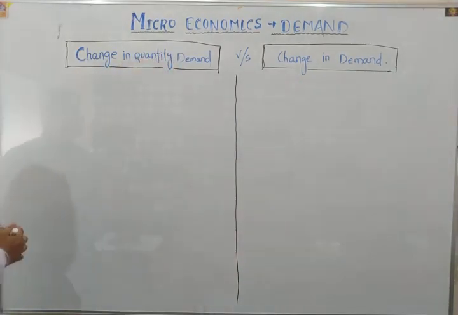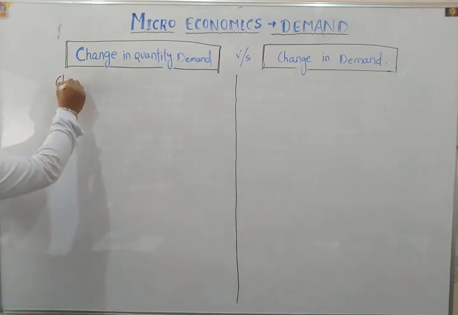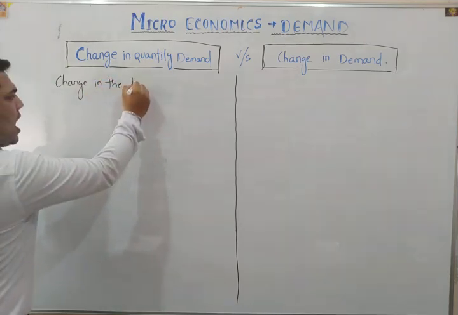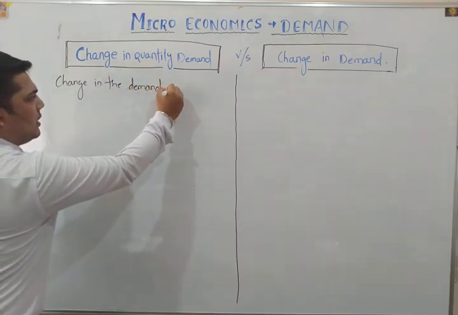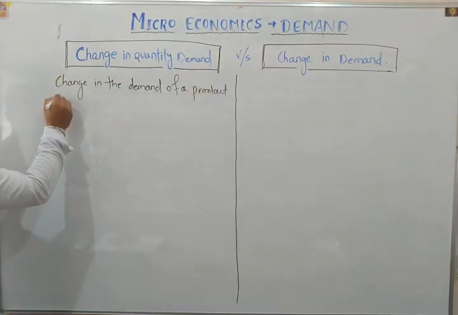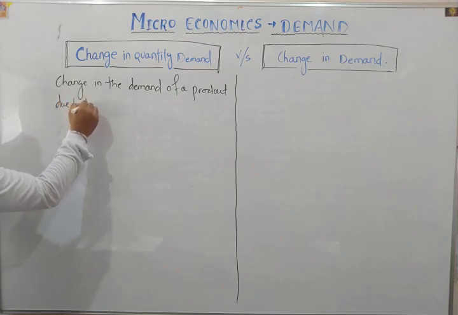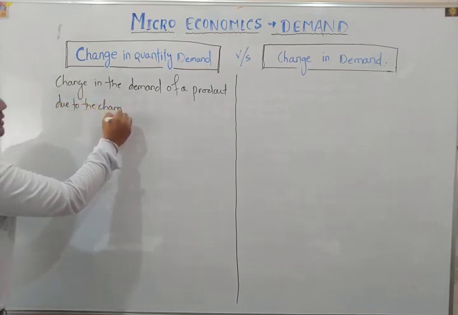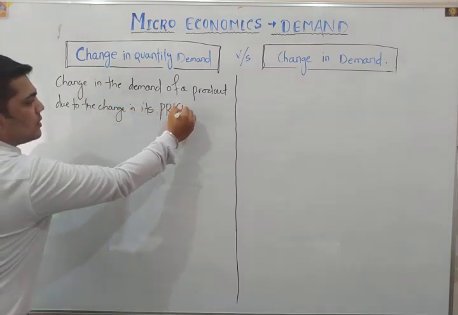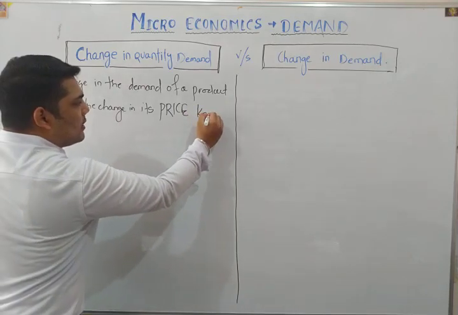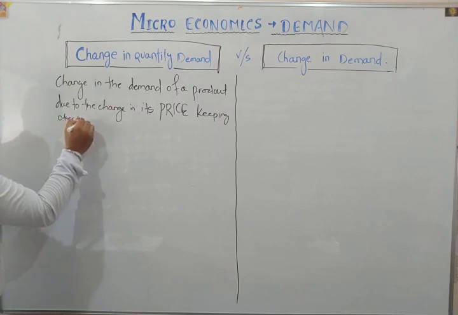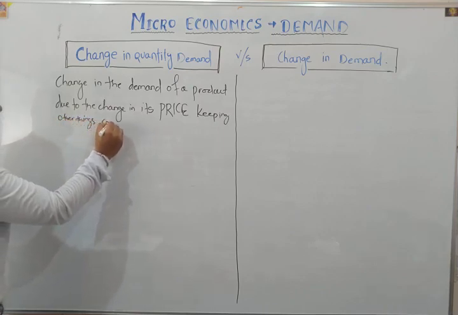Change in quantity demand states that change in the demand of a product due to the change in its price, keeping other things constant.